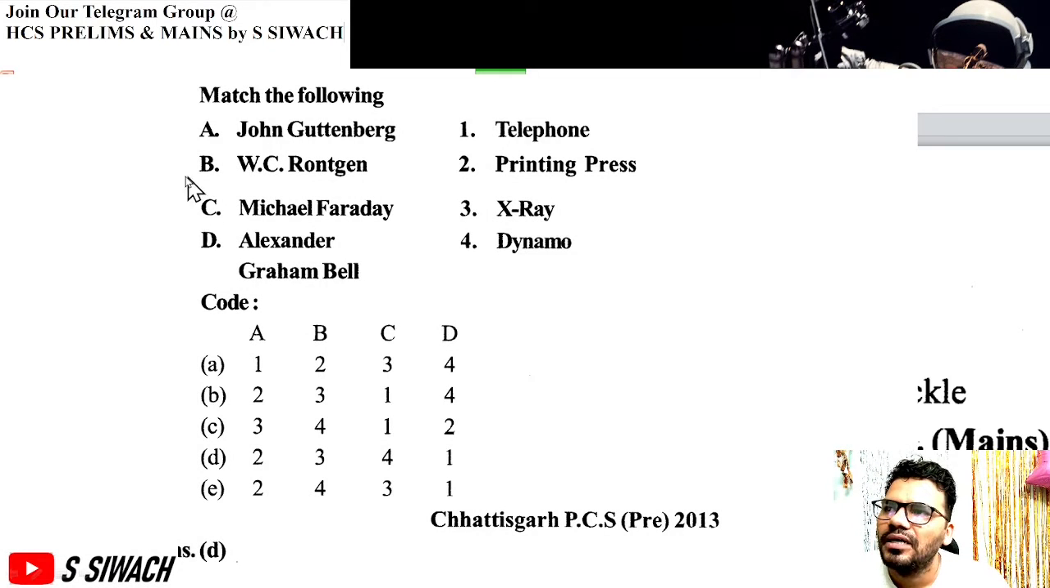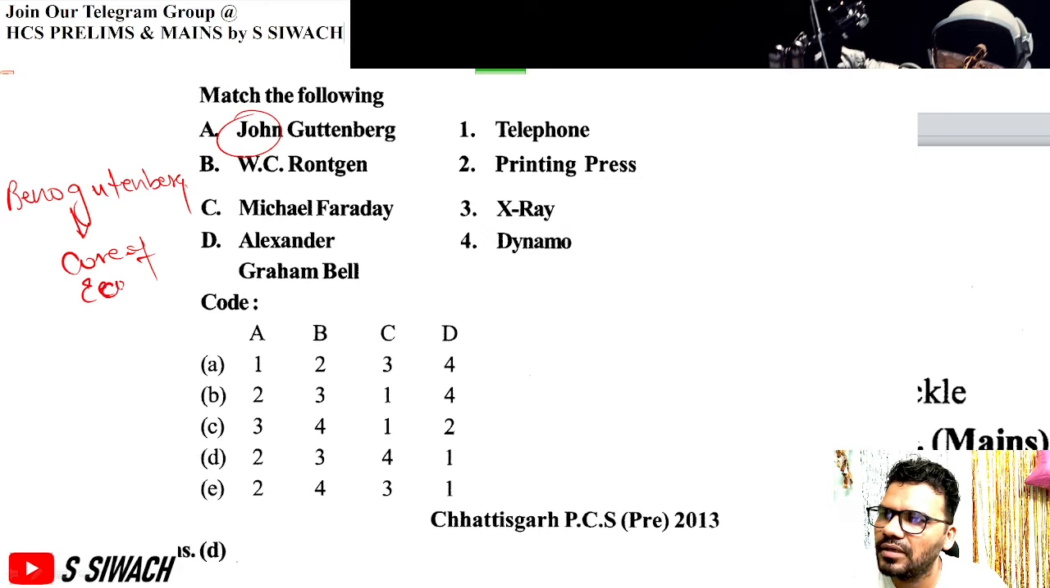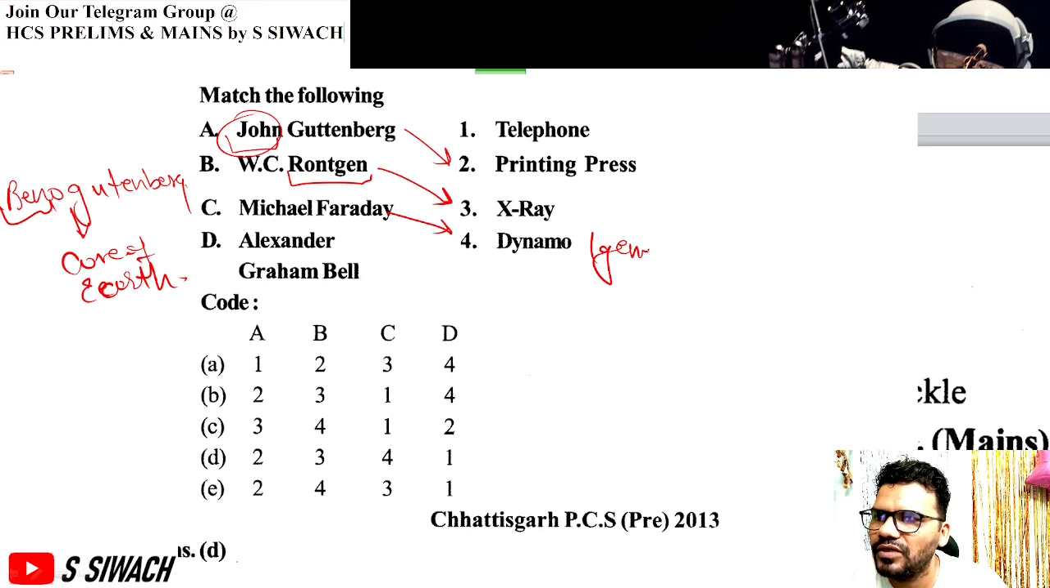Next is, match the following. John Gutenberg. Beno Gutenberg was credited for discovery of core of earth. So it was Beno Gutenberg, but John Gutenberg is credited for discovery of printing press. Rontgen is credited for discovery of X-ray. Michael Faraday is credited for discovery of dynamo or generator, what we call generator or dynamo, and Alexander Graham Bell is credited for discovery of telephone.